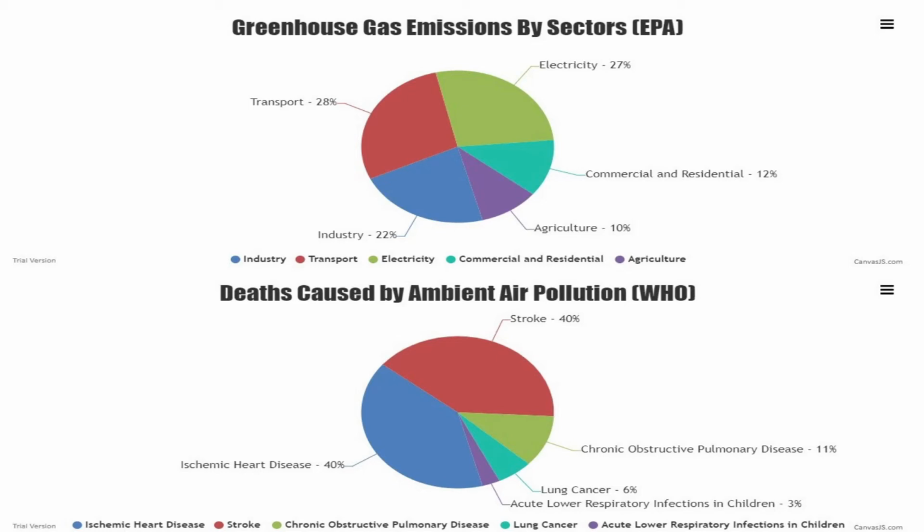We were able to show this information to inform the user in which areas the most greenhouse gas is created, and then which out of all the deaths are most attributed to ambient or outdoor air pollution. Okay, next slide, please.